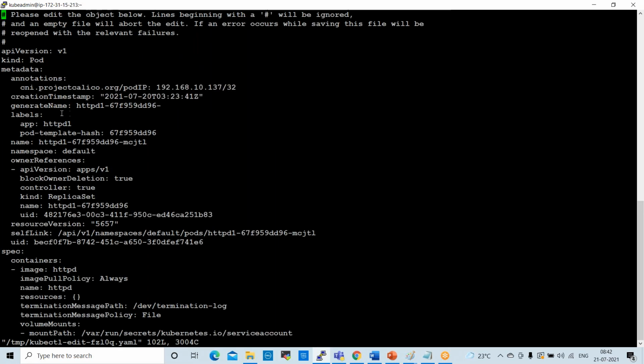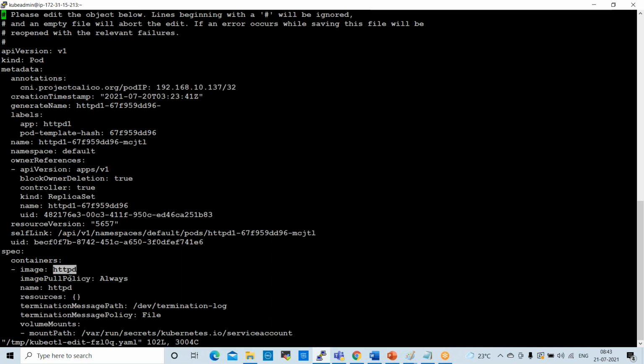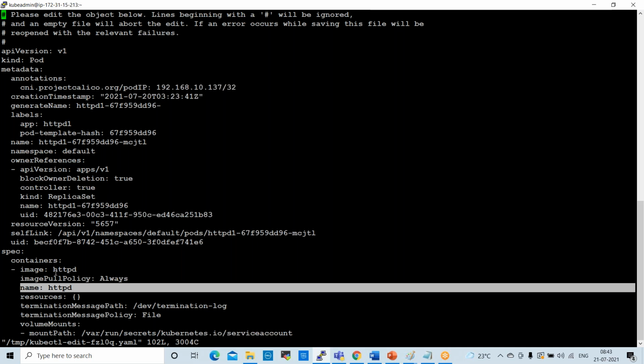Enter. So this is the manifest file. See here. Every pod will have some manifest. API version v1, kind pod, metadata. Okay, so app HTTP1 and spec containers. See here. This is the container image, container name, image name, and also here we have resources. Okay, this is the container name, image pull policy always. So all these things are available.